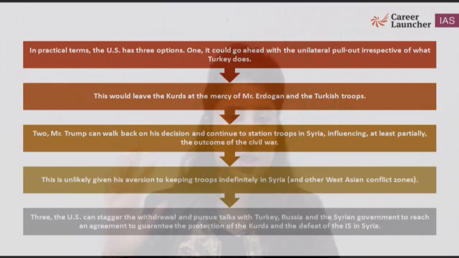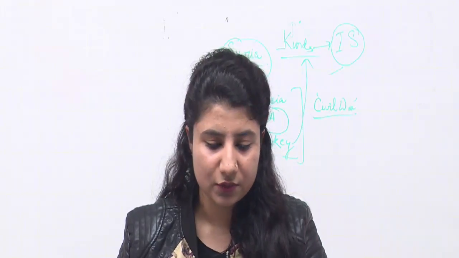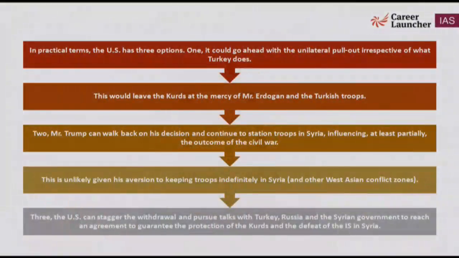So US has now 3 options. One option is nikal jao, jo hota hai hone do. One is it could go ahead with unilateral pull out irrespective of what Turkey does. Now this would leave Kurds at the mercy of Mr. Erdogan, president of Turkey.